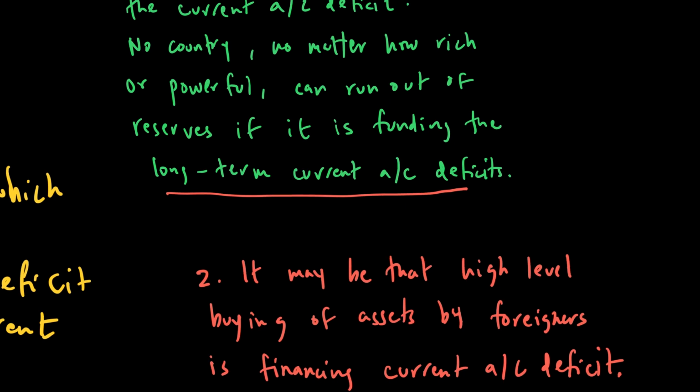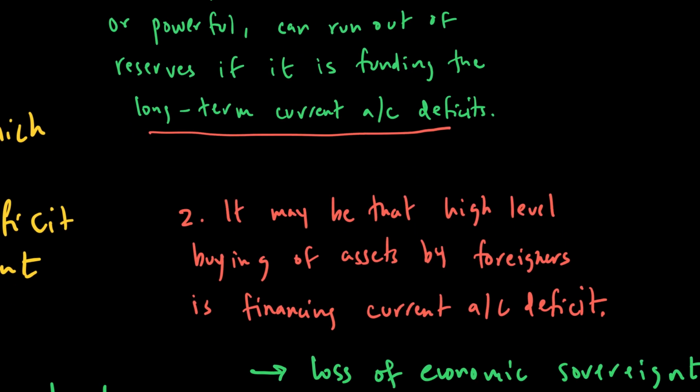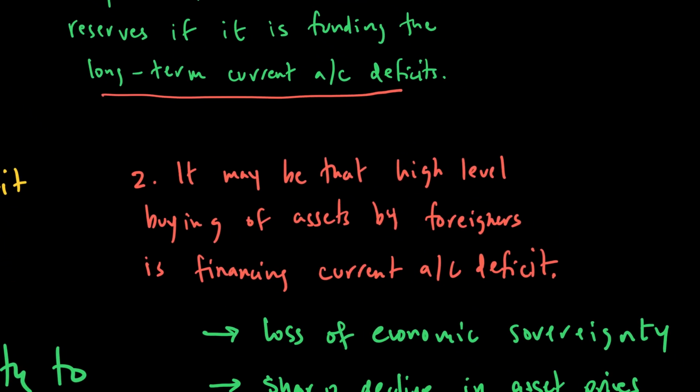The second consequence that we need to care about is basically, it may be that a high level of buying of assets by foreigners is financing the current account deficit. This means basically our financial account surplus is paying for the current account deficit. If the financial account surplus is paying for current account deficit, that's not a bad thing to happen.